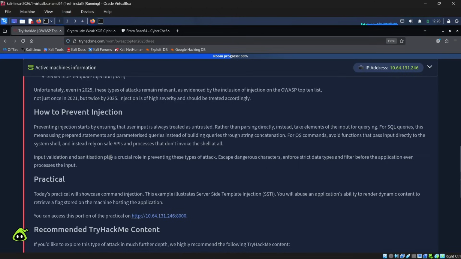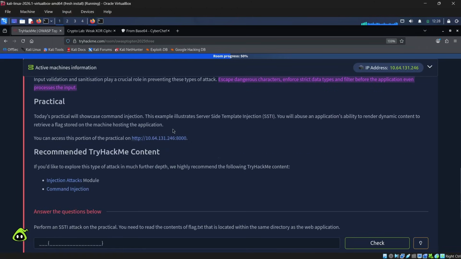Input validation and sanitization play a crucial role in preventing these types of attacks. This is something to keep in mind. Input validation and sanitization is what prevents these kinds of injection attacks. Escape dangerous characters, enforce strict data types, and filter before the application even processes the input.